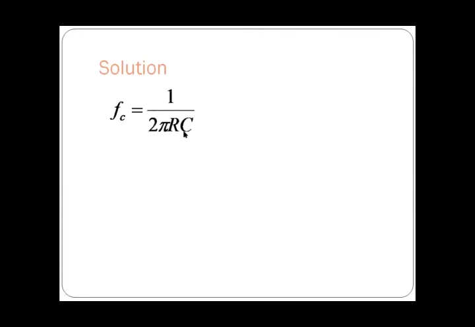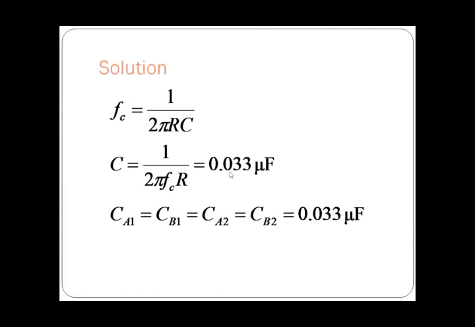As we know, the formula for FC is equal to 1 by 2 pi RC. So we have to find the value of C, as he has given the R value. So if we substitute the FC value and R value here, we can find the value of the capacitance, that is 0.033 microfarads. As all the capacitance values are equal, that is CA1, CB1, CA2 and CB2, they are all 0.033 microfarads.